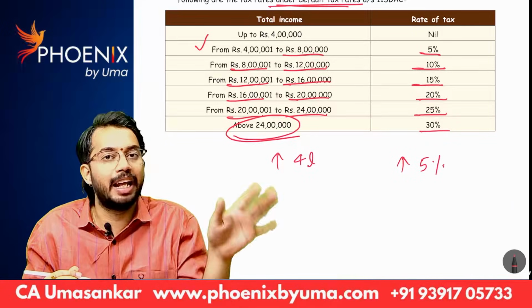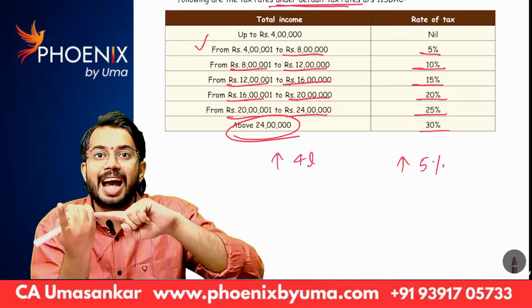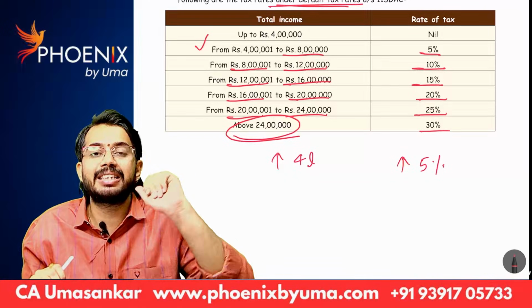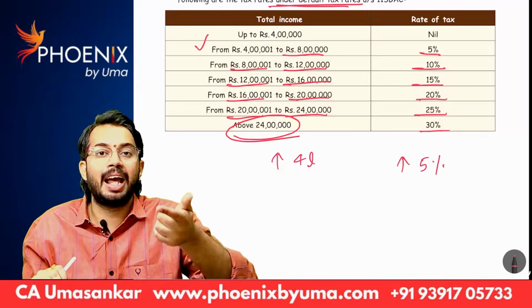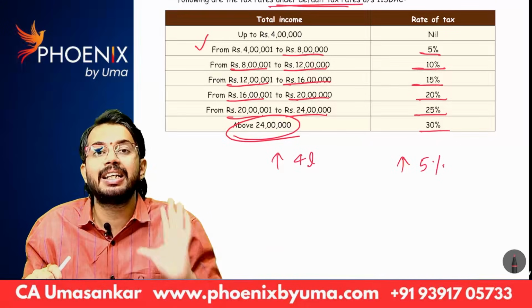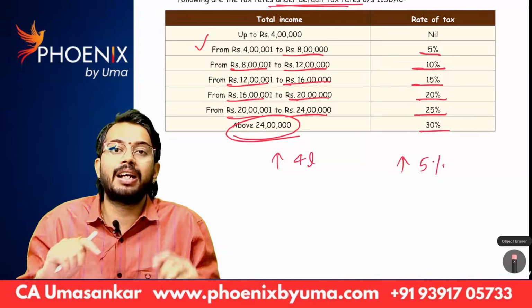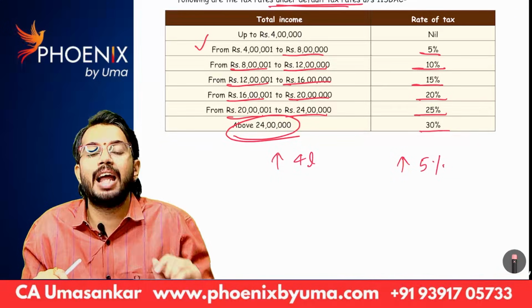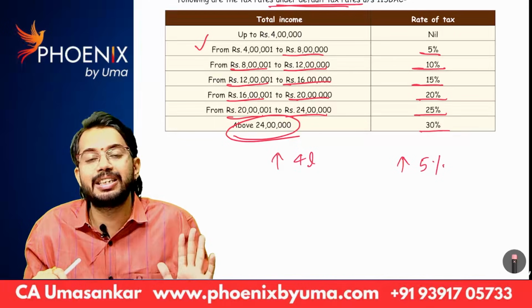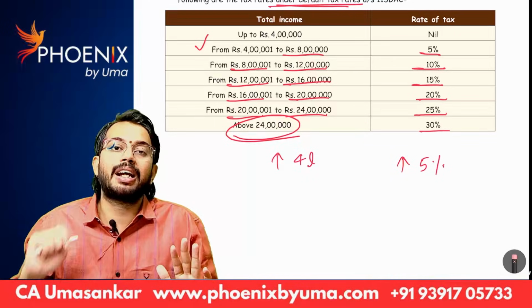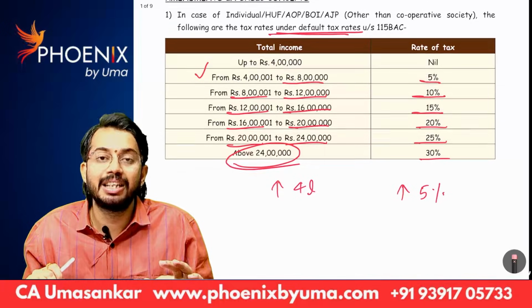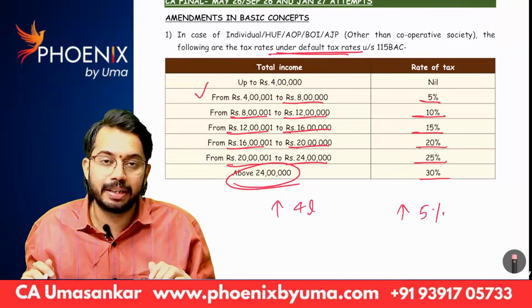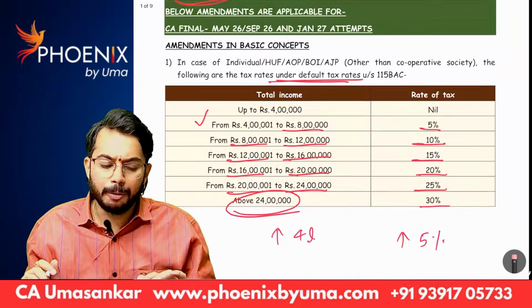Up to 4 lakhs, there is no tax. For 4 lakhs, add another 4 lakhs. Above 4 lakhs, up to 8 lakh, tax rate is 5%. Above 8 lakh, up to 12 lakh, tax rate is 10%. Above 12 lakh, up to 16 lakh, tax rate is 15%. Above 16 lakh, up to 20 lakh, tax rate is 20%. Above 20 lakh, up to 24 lakh, tax rate is 25%. Above 24 lakh, tax rate is 30%. I hope you understood.